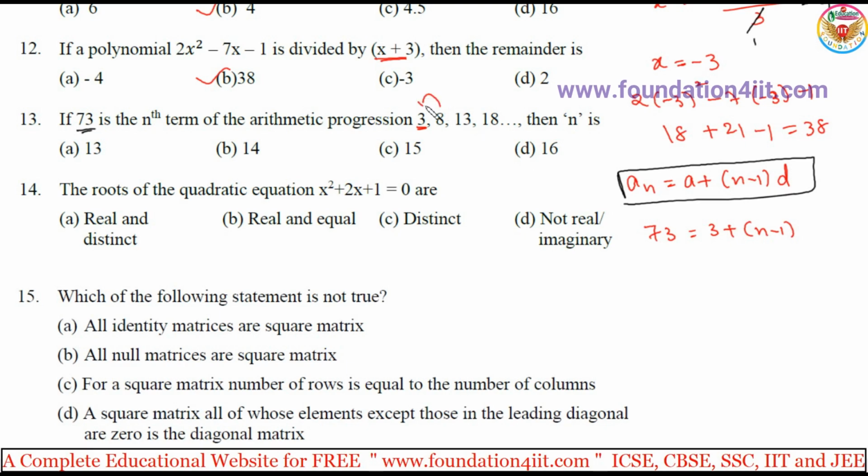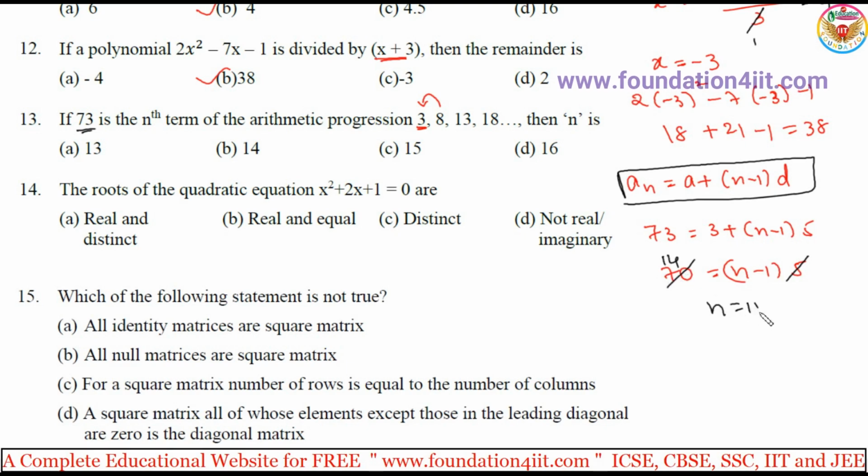Difference is 8 minus 3, 5. Maximum do calculations very fast because section A is giving easy questions. 3 take left, it's 70, equals n minus 1 into 5. Cancel with the 5 table: 70 divided by 5 is 14. So n is equal to 15. Yes, 15 it is.